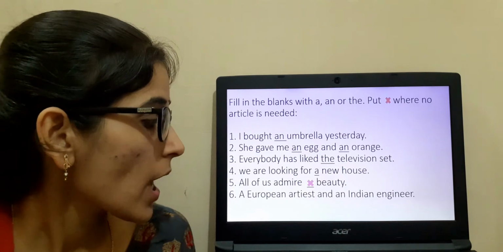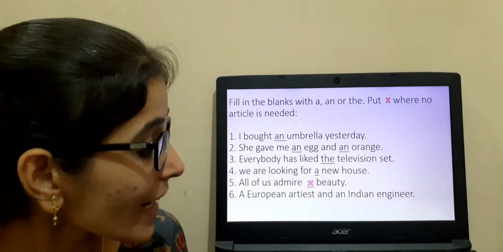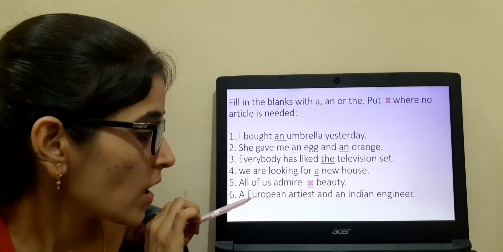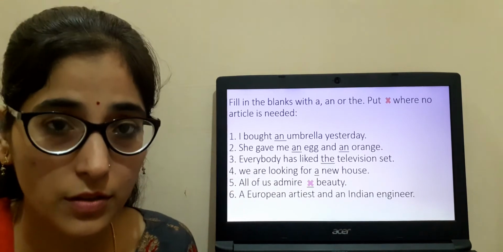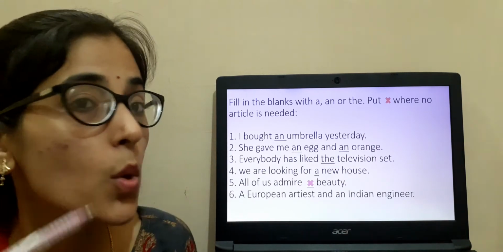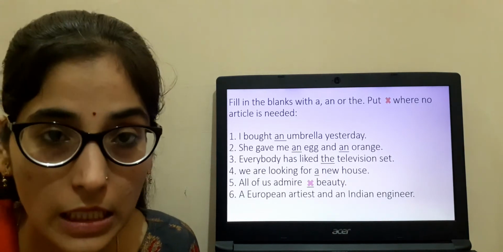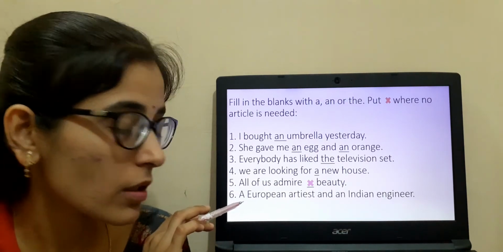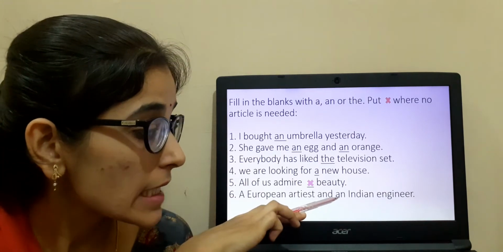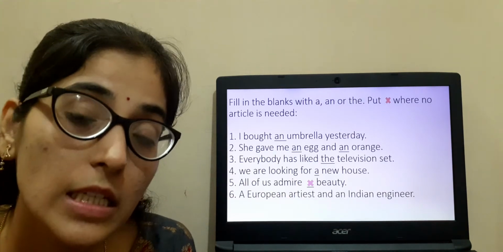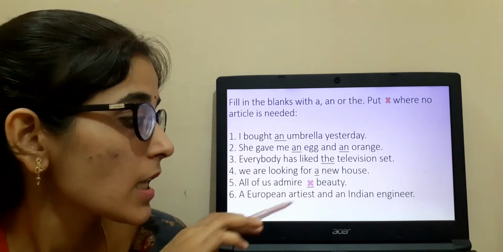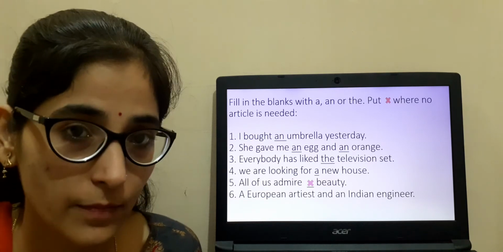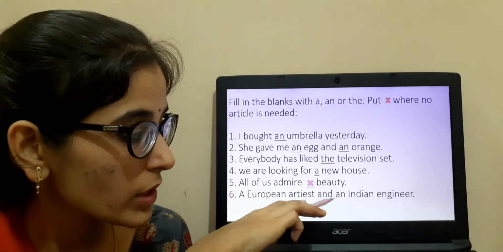Clear? Next one, a European artist and an Indian engineer. Now you identify and say why we have used a here. It is starting with E, but we are not pronouncing it with E. We are pronouncing it as European. Clear? So we are writing here a, and Indian starts with I. That means it is a vowel. So we will write an, and when we are pronouncing also it is coming out as a vowel sound. Indian. Clear? I is coming out. So we will add here an.